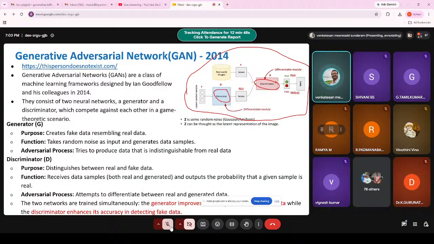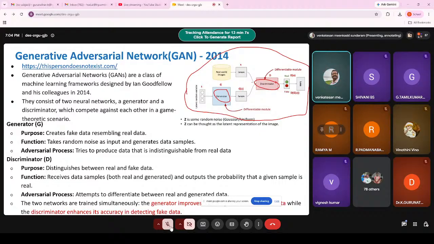So what is happening here actually? What does the generator do? It takes the latent random variable, and by using that, it generates samples. It generates samples that look like the original samples, but actually are not the original samples.